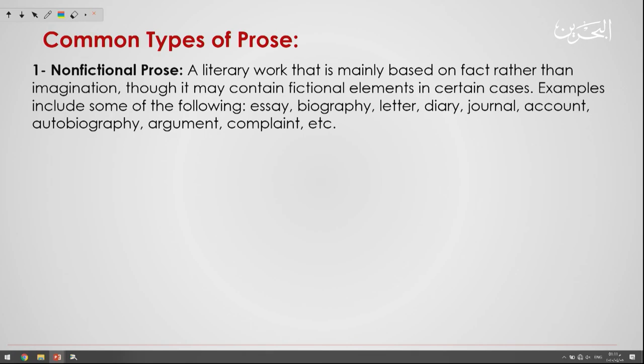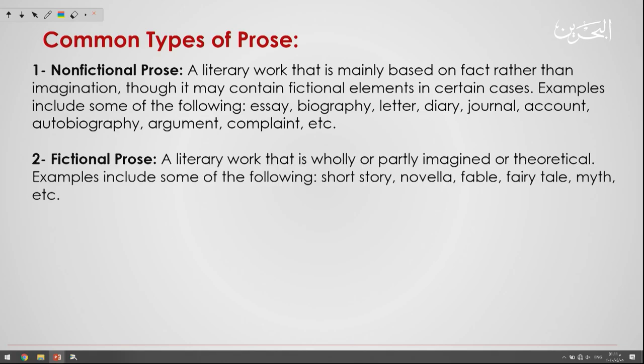For example, as you see here, we have the essay, the biography, letter, diary, journal, account, the autobiography, argument, and complaint. All of them just follow the facts with no imagination in it. So this is the non-fictional prose.